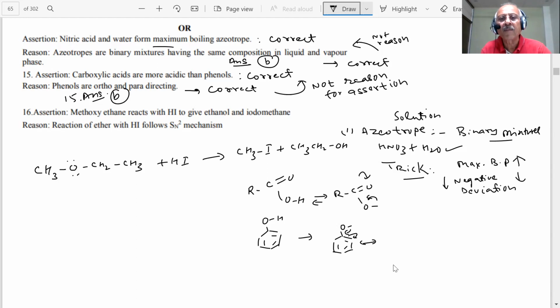Both are primary, but this is less substituted and this is more substituted carbon. This carbon is 1 degree, this carbon is 0 degree, and there is no carbon beyond that. So this is more substituted and this is least substituted. So the product will be CH3I, the least substituted, student.